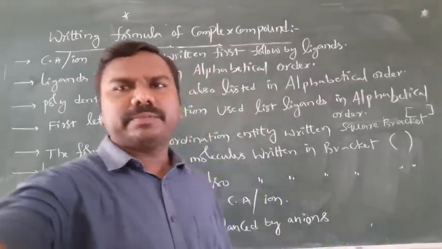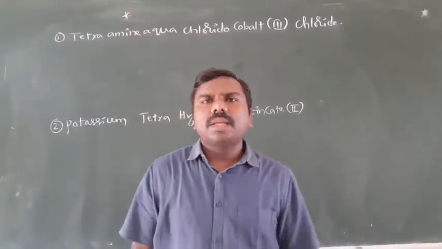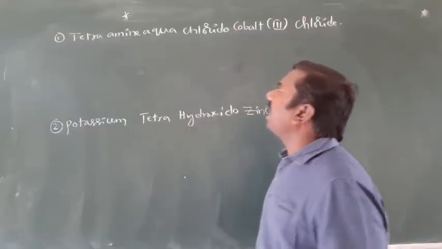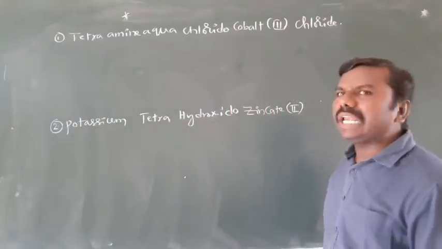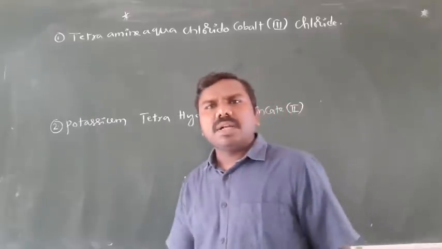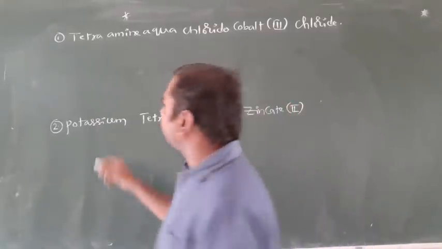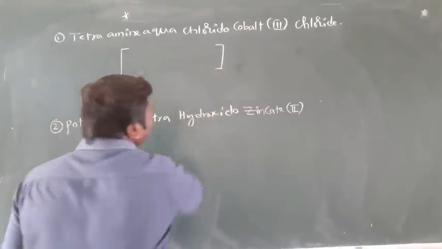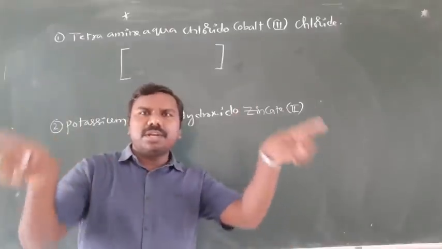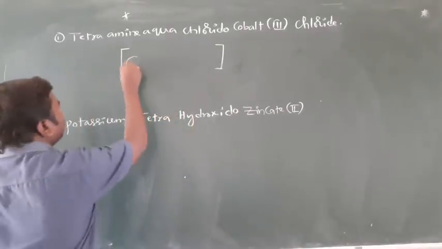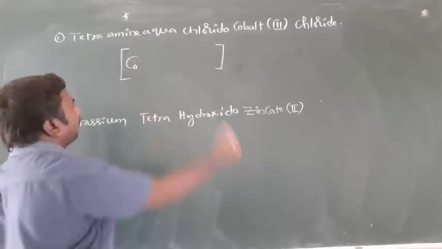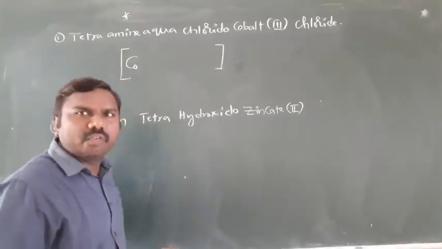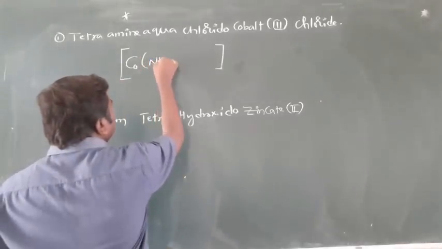We will observe a few examples now. Okay students, we'll observe a few examples now. First one, tetraamine aqua chlorido cobalt(III) chloride. So in that, what is the central atom? Cobalt. The central atom must always be represented in the coordination entity, cobalt first of all. Next, ligands. Tetraamine, 4 amines, NH3.